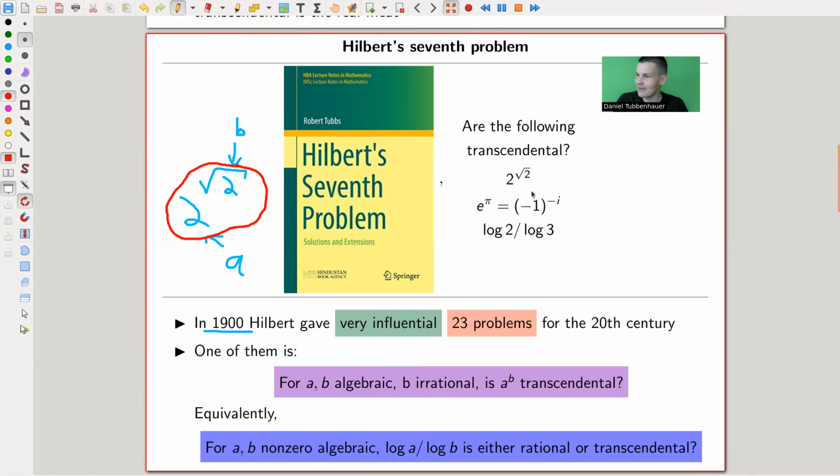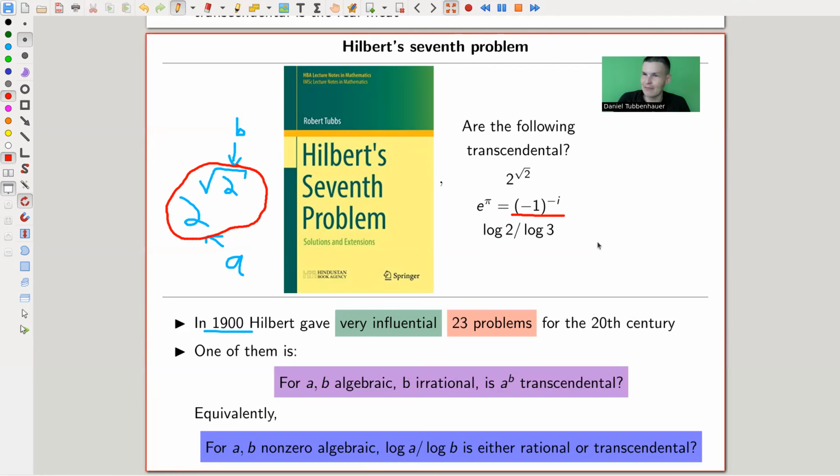Anyway, if you know this expression of e to the pi, it immediately fits into the theorem. So this proves that e to the pi is transcendental. And again, e to the pi, for me personally, that's a weird number, but a lot of people like it because it has e and pi.